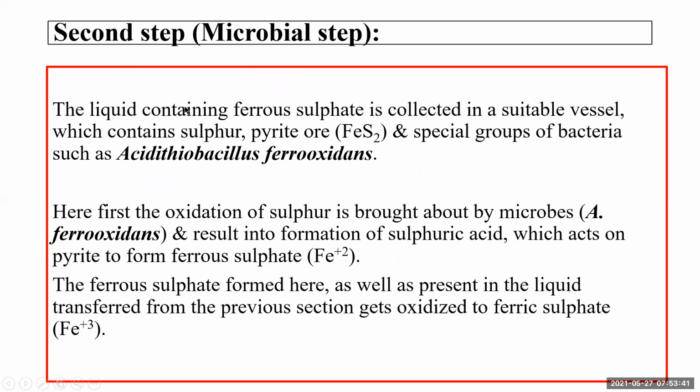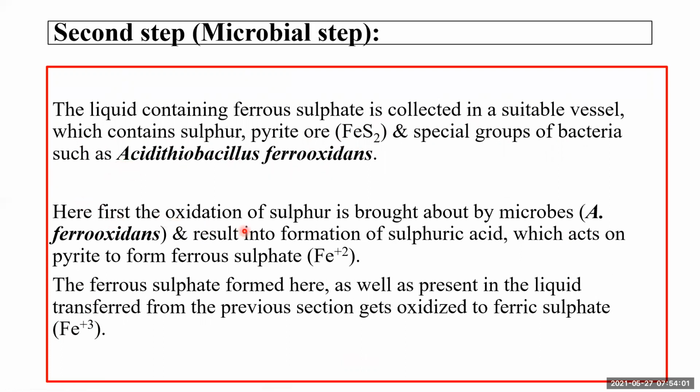The second step is the microbial step. The liquid containing ferrous sulfate is collected in a suitable vessel. Okay, the suitable vessel contains what? Sulfur pyrite ore. It is transferred to a suitable vessel which contains sulfur, that is pyrite ore, FeS2, and a special group of bacteria, that is Acidithiobacillus ferrooxidans.